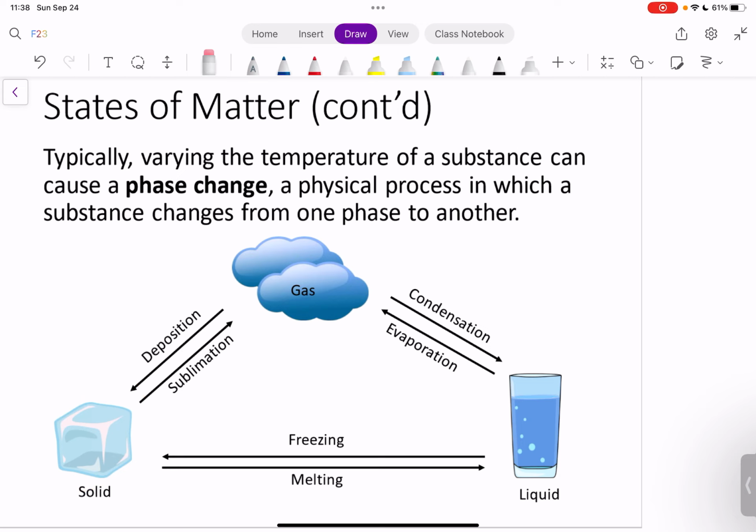There are actually ways that we can do this, and there are terms for it as well. Going from a solid to a gas is called sublimation. And going from a gas to a solid is called deposition. We're really going to be working more with the other phase changes in this class, but you do need to be aware of the terms for these as well.